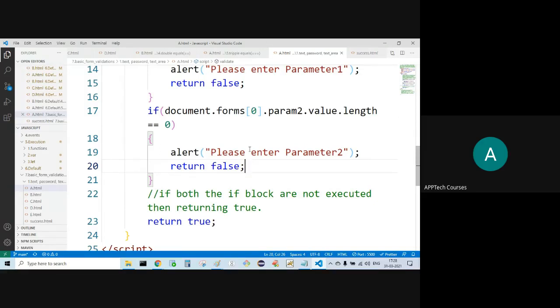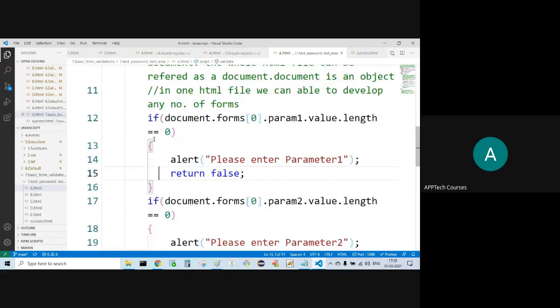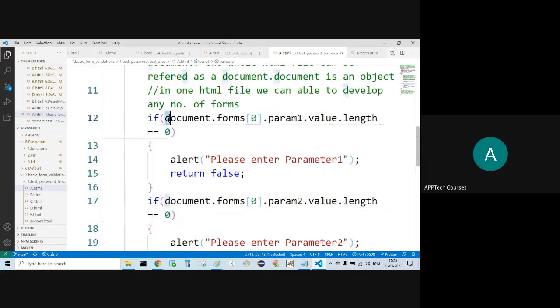Assume both conditions are not satisfied. If and only if the first is false, then only it comes to the second if block. If it is true, what happens? Going inside, returning false.